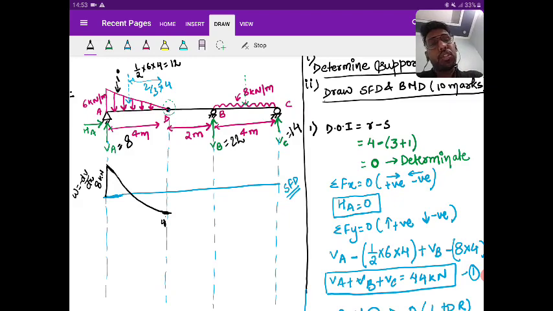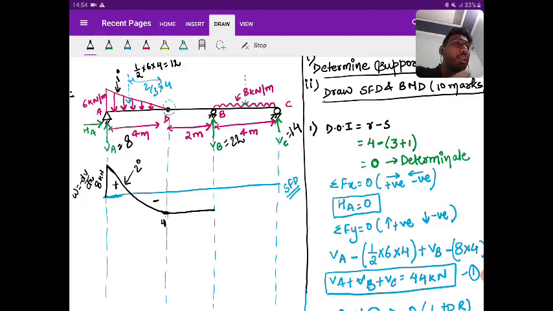Connect with a smooth curve. So this is your 2 degree. Is it clear? Okay. Now D to B, there is no load. So we know that it is 0 degree.